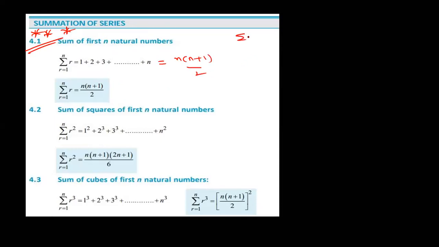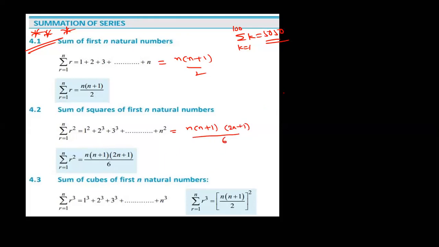My question is, here n from 1 to 100. Sum of the first 100 natural numbers. How much? 5050. That is the formula. Sum of the squares of the first n natural numbers: n into n plus 1 into 2n plus 1 by 6.